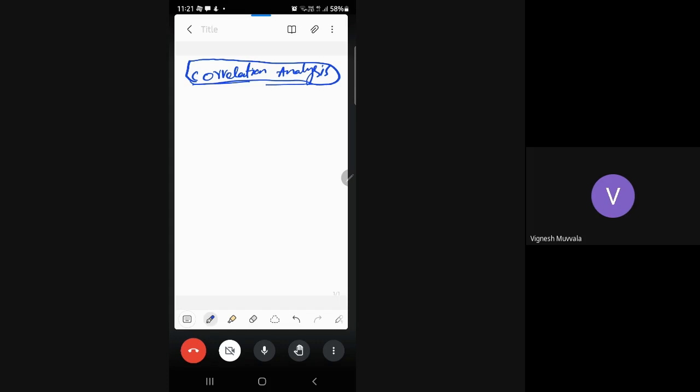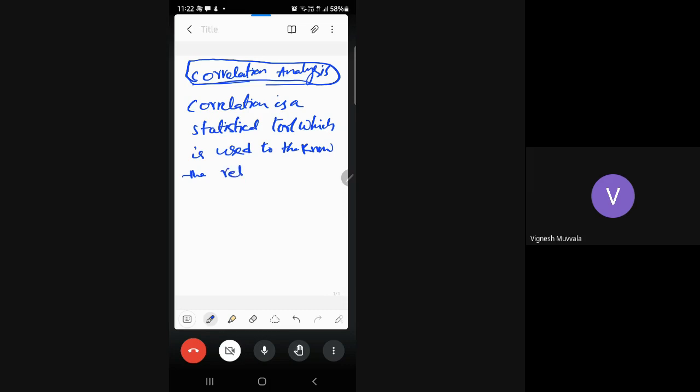So you just note down, correlation is a statistical tool which is used to know the relationship between two or more variables.